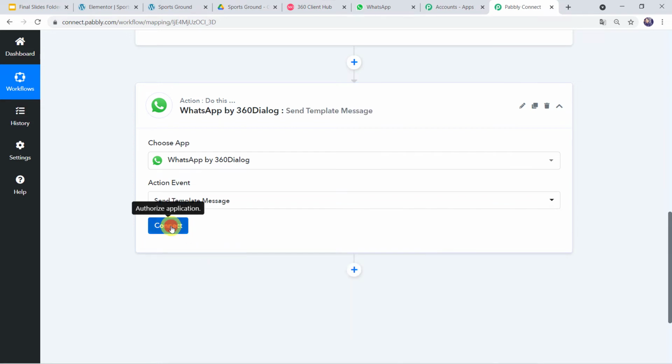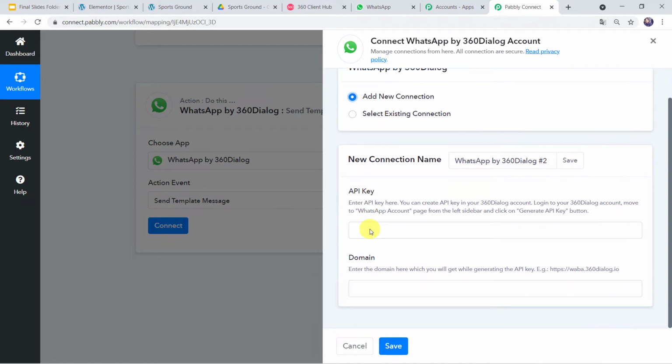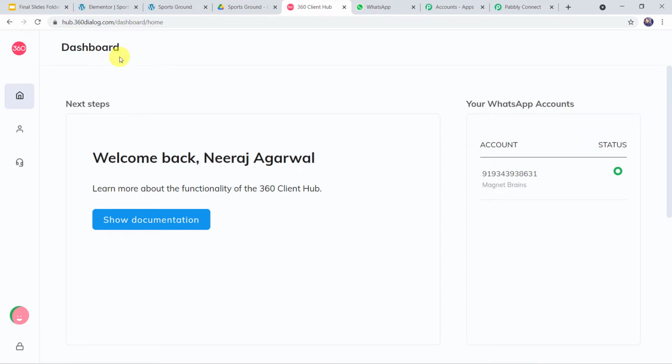Let's click on Connect. Here click on Add New Connection. Now it is asking for the API key and domain. So let us read the instructions. Enter API key here. You can create API key in your 360 Dialog account. Log into your 360 Dialog account. Move to WhatsApp account page from the left sidebar and click on Generate API key button. Okay, so we have to go to the 360 Dialog account. So this is the dashboard of 360 Dialog account.